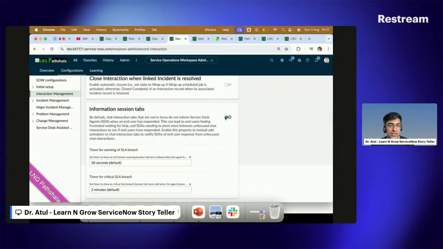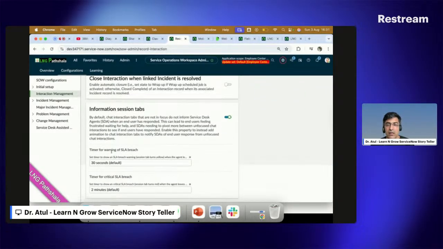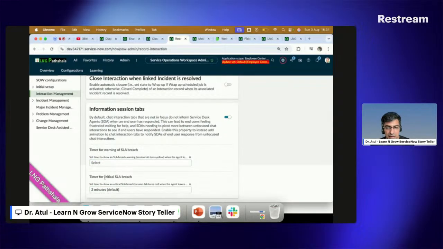If you disable it, then nothing will be there. If you enable it, you can see the wait for the warning SLA breach. That sets the timer to show the SLA breach warning at 30 seconds, or you may want to show it before 2 minutes, 4 minutes, like this. You can define it. And there is the time for the critical SLA breach. This is what you can show.